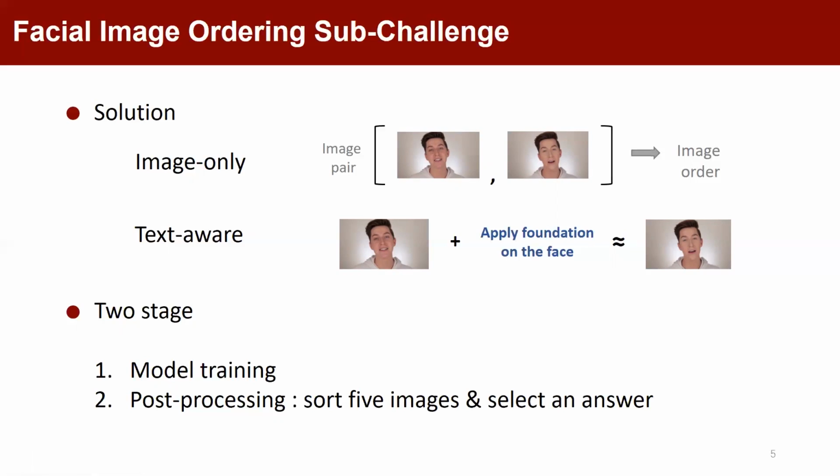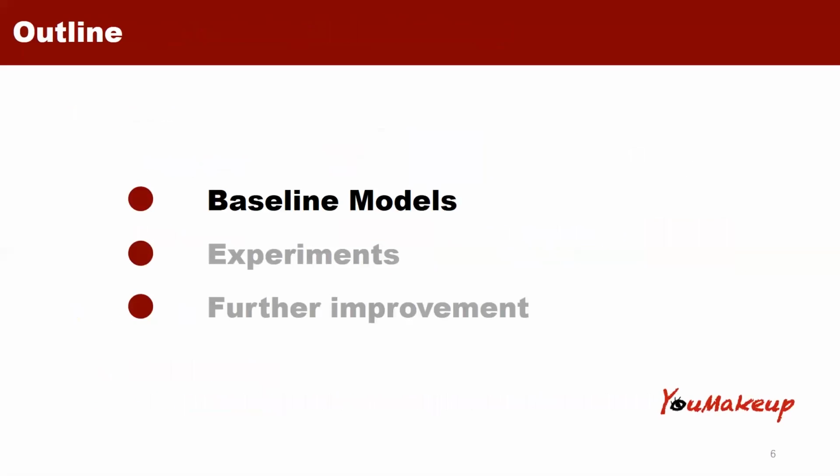The pipeline of our solution includes two stages. In the first stage, we train two models with different metrics, and in the second stage, we apply the models to sort images and select a final answer. Next, I will introduce the baseline models in detail.